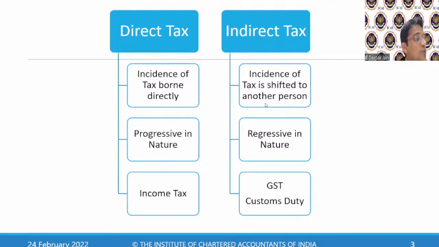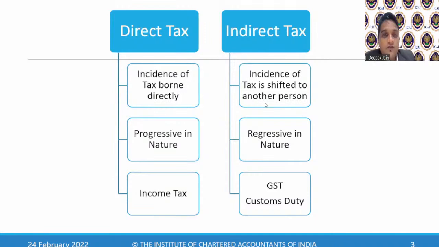Somebody was asking, yes, I will give you some example of the numbers on how the incidence of tax is shifted to another person. In the forthcoming slides, I will take you through an Excel sheet, because we are all used to numbers, and show you how this incidence of tax is shifted to another person.